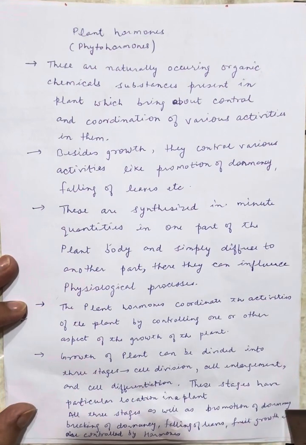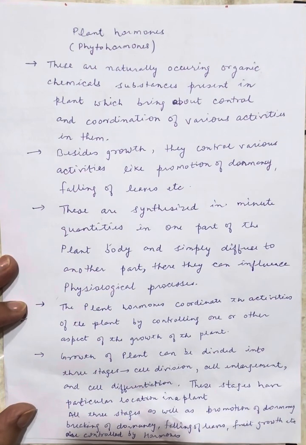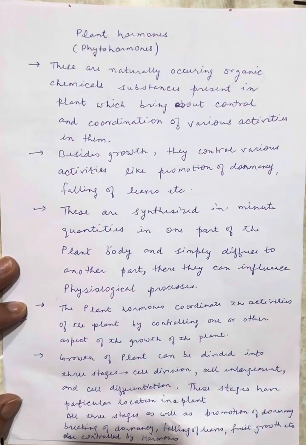You know what dormancy is. Like I'm saying, promotion of dormancy and breaking of dormancy: when the seed is formed, it is in the dormant form. So what is dormancy? The resting inactive condition in which metabolism almost stops is called dormancy. The seed of a plant is inactive or dormant. So we call this a dormant seed, because a seed is always dormant, and first of all the dormancy has to be broken, then only it can germinate into a plant.